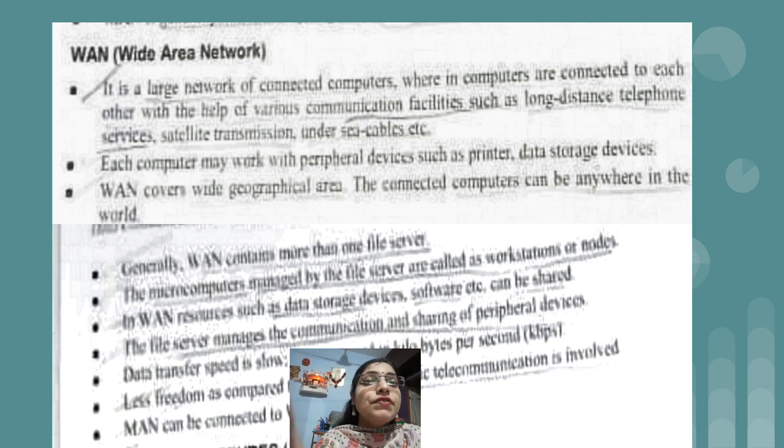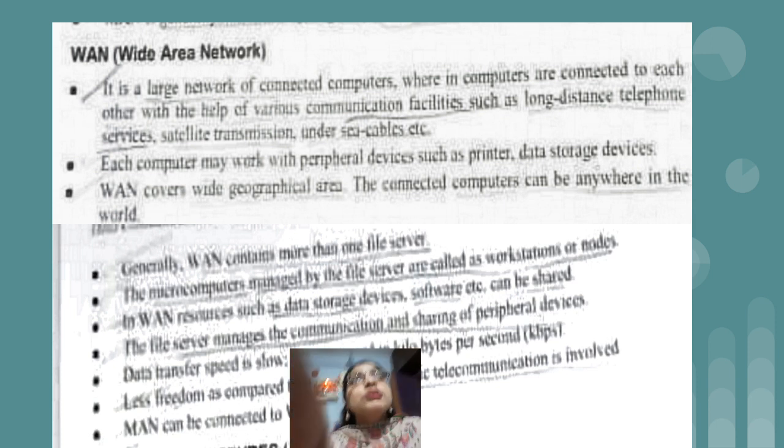All other points are very simple. There is just one difference, that is data transfer speed is very slow in case of WAN. The reason is the number of computers is more as compared to LAN and MAN. And we can connect multiple MANs to the WAN. Actually, WAN is nothing but a combination of many MANs, and MAN is nothing but a combination of many LANs. We can connect LAN to MAN, MAN to WAN. In reverse, it is not possible. In simple words, just remember this.